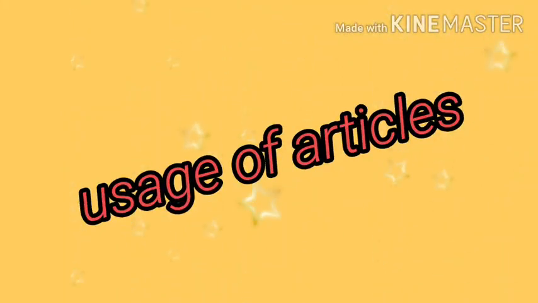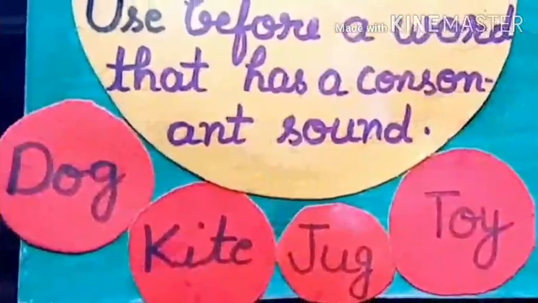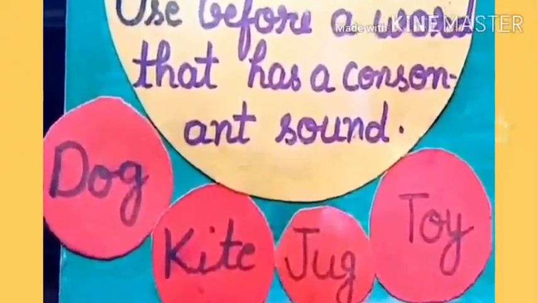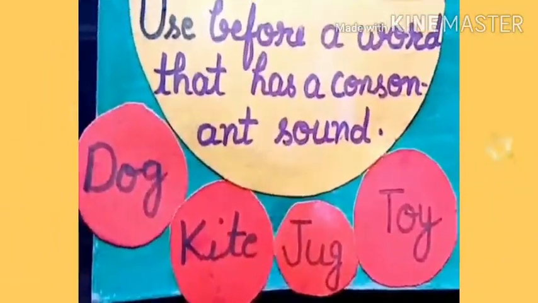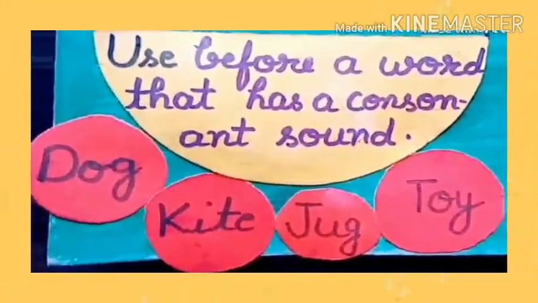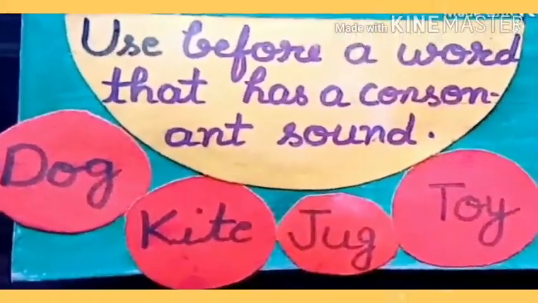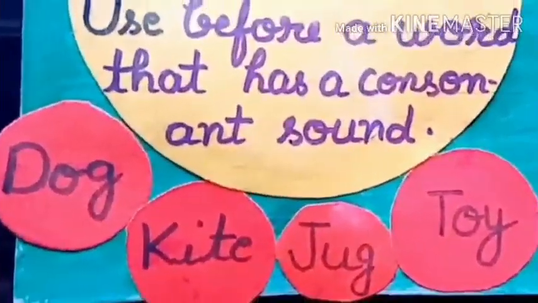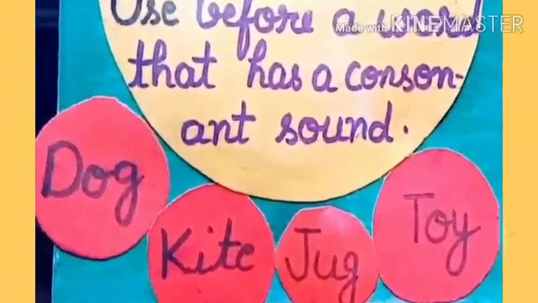Children, you already know about the usage of these articles. Where can we use a? With the words that start with a consonant sound. Consonant means not vowels. Those are called consonants, and those words will come with a.